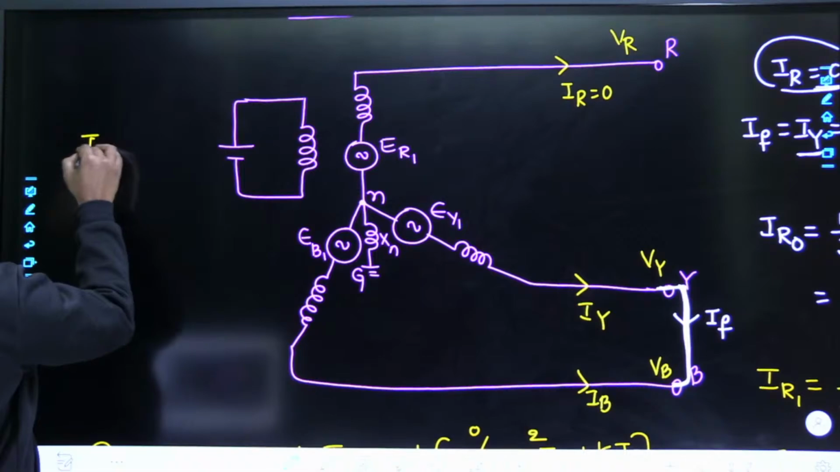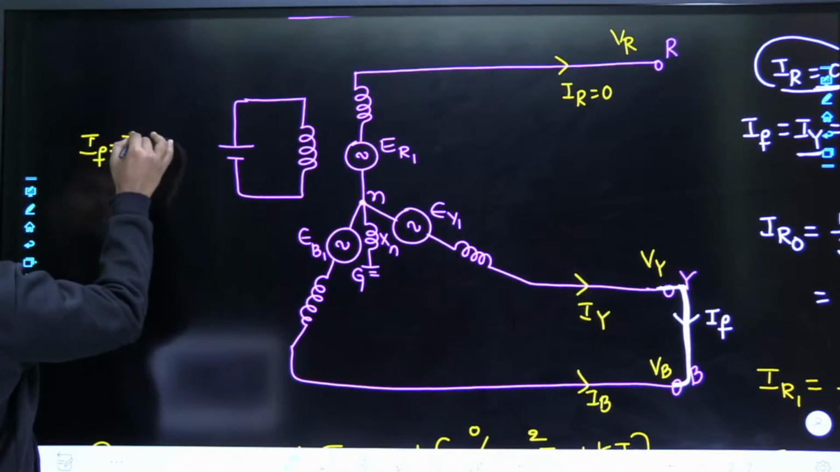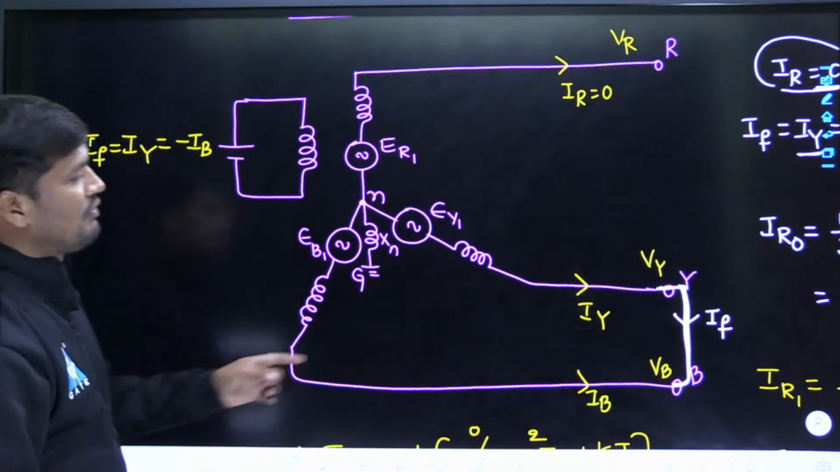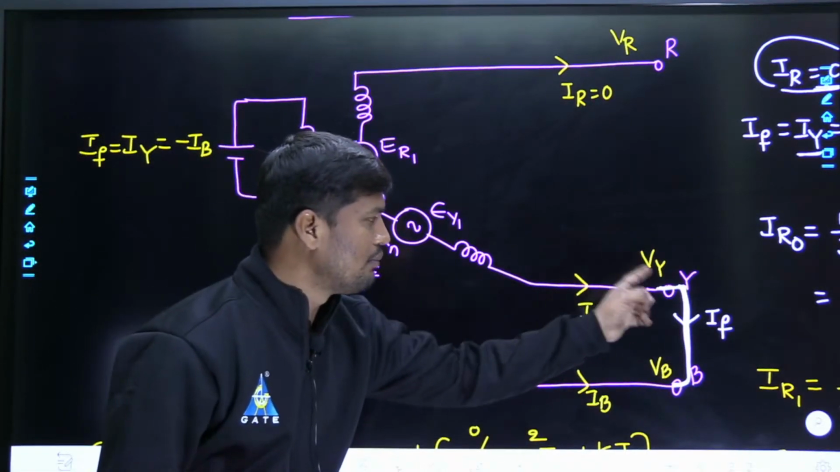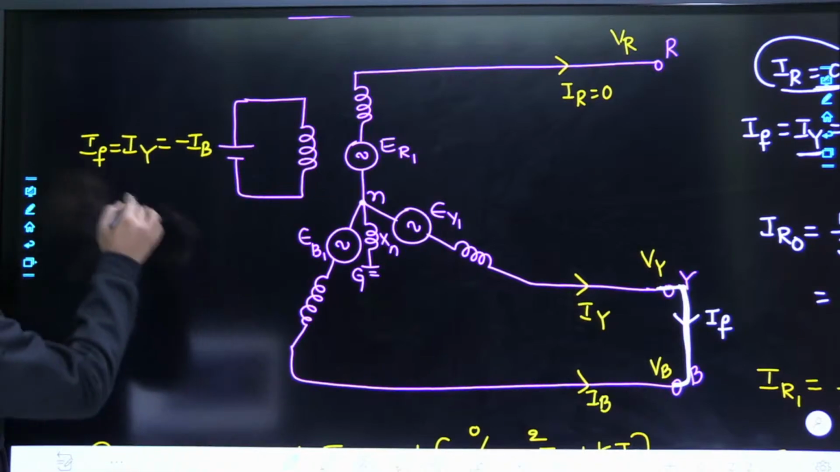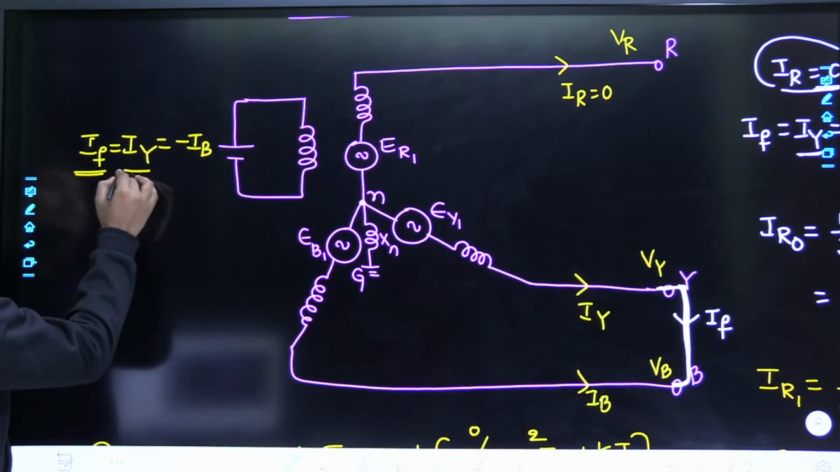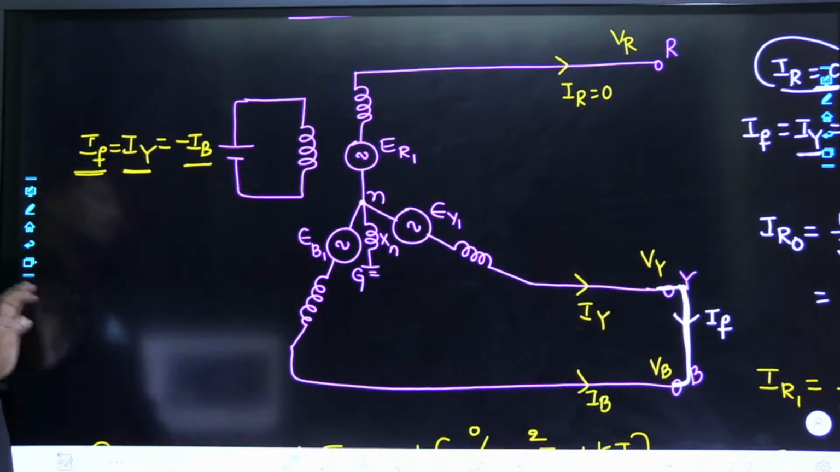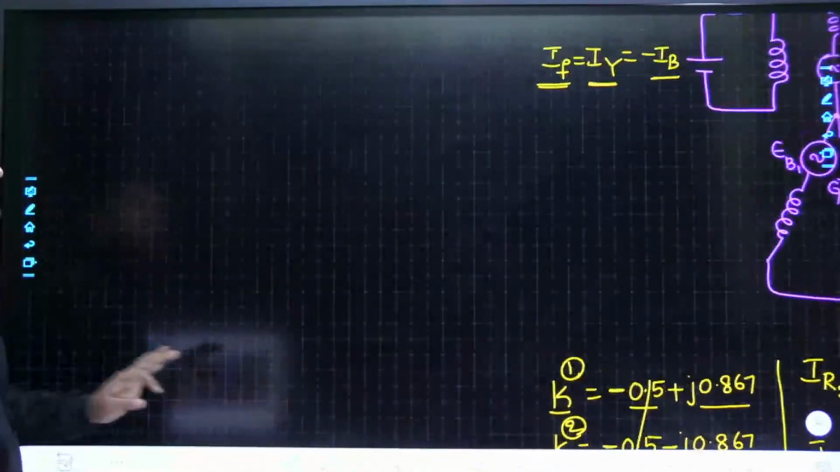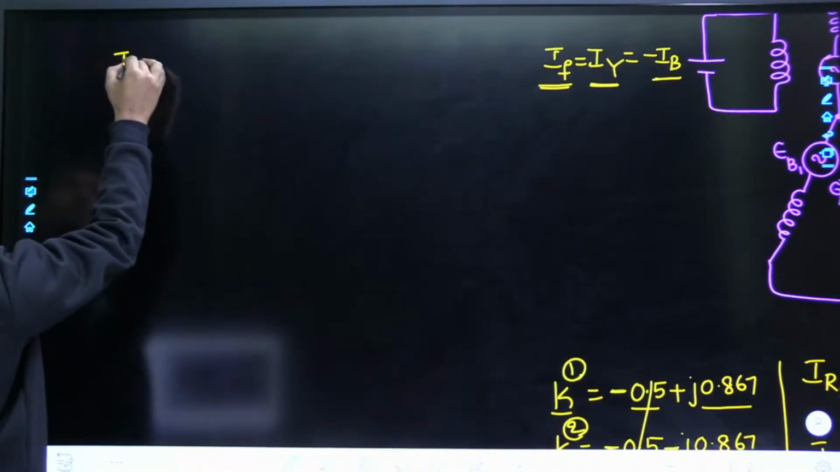Now tell me what is the fault current. IF is equal to IY, which is equal to minus IB. That means the Y phase current and fault current are both in the same direction, but both are opposite to B phase current, therefore minus IB. Then you take fault current, you can take either IY or minus IB. No need to take both. Okay, let us concentrate. IF is equal to IY.